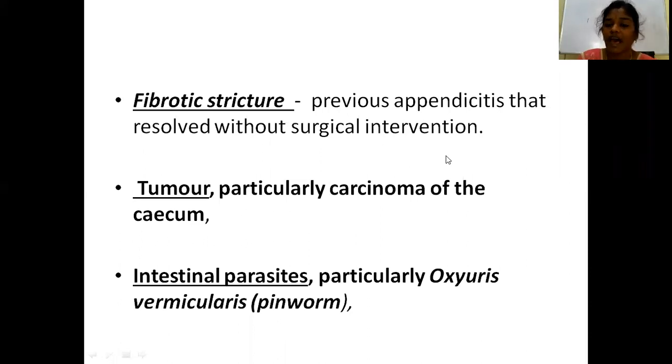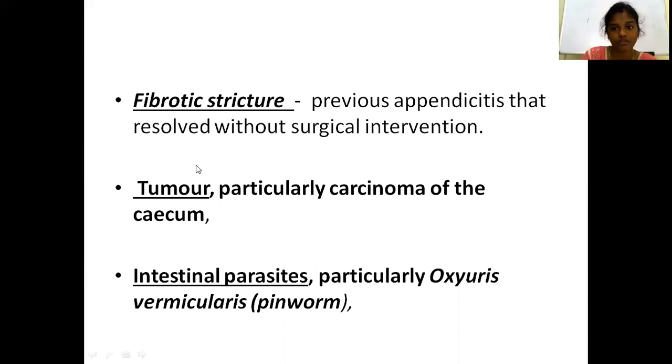If the patient is suffering from recurrent right iliac fossa pain, it indicates that the patient has had a previous episode of appendicitis, and this is seen with the help of fibrotic stricture. If a fibrotic stricture is present, the patient might have suffered a previous appendicitis episode. What are the other causes for the obstruction?